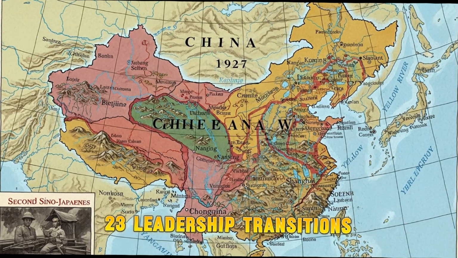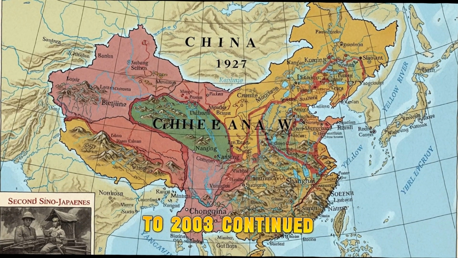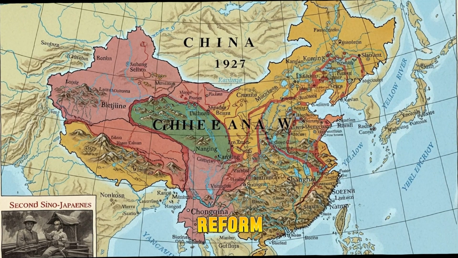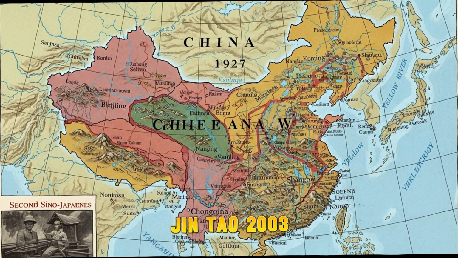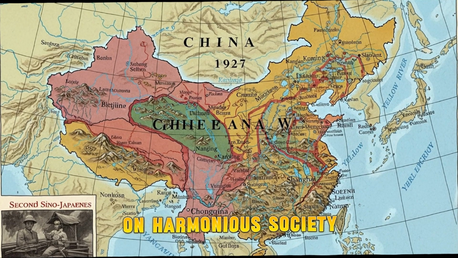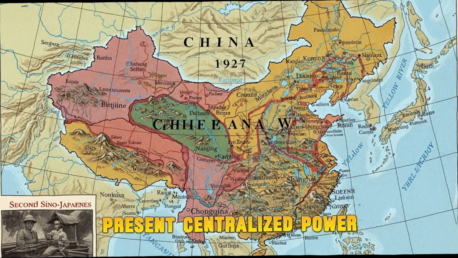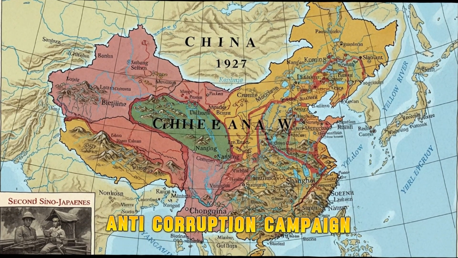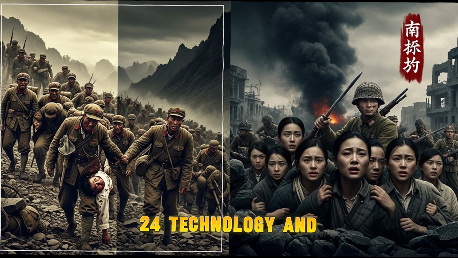23. Leadership transitions. Jiang Zemin, 1993 to 2003, continued reform and oversaw WTO accession. Hu Jintao, 2003 to 2013, focused on a harmonious society. Xi Jinping, 2013 to present, centralized power, launched an anti-corruption campaign, and emphasized party control.